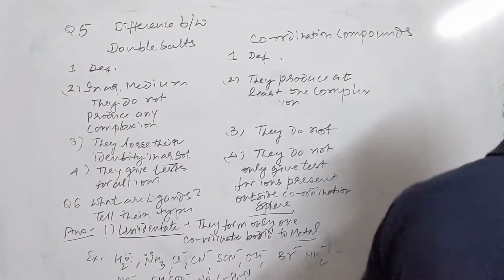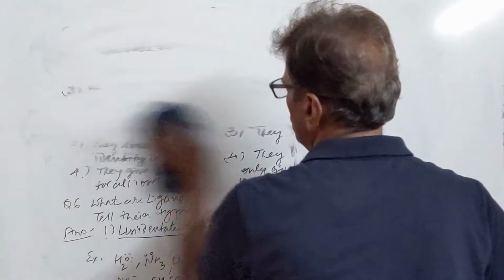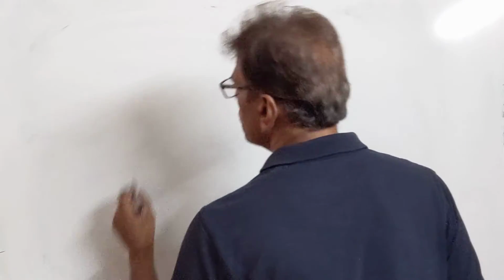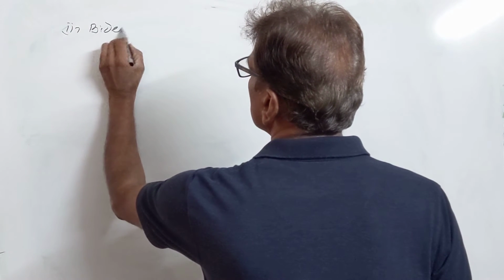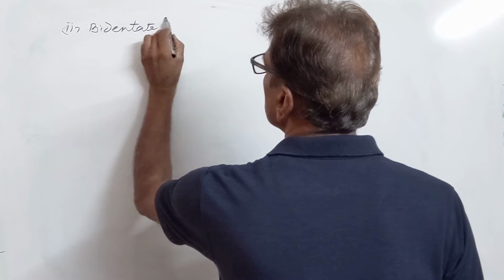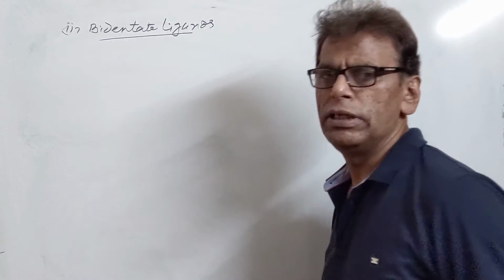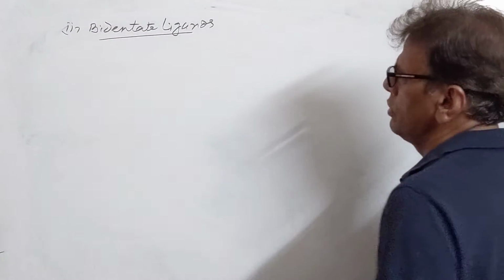And we come to the bidentate ligands. As the name indicates, they can bond to metal through two coordinate bonds.